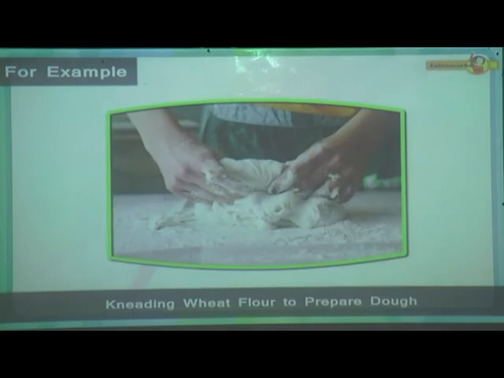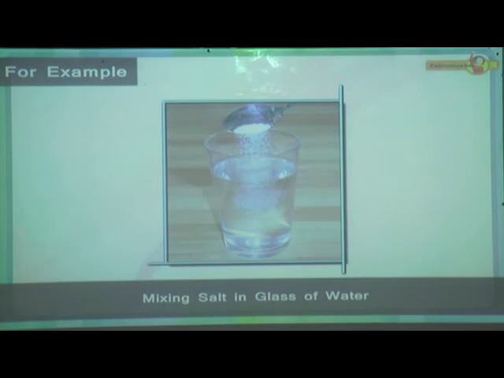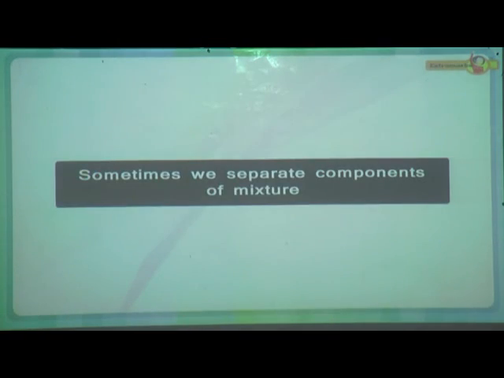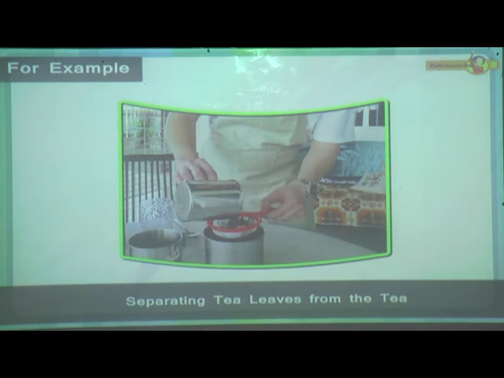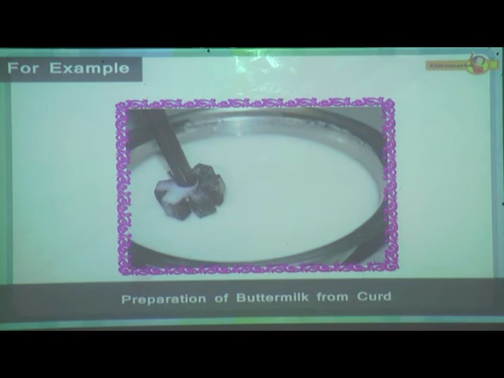Sometimes we prepare it, for example, kneading wheat flour to prepare dough, mixing salt in a glass of water, etc. And sometimes we separate components of a mixture, for example, separating tea leaves from the tea using a strainer, preparing buttermilk from curd, etc.